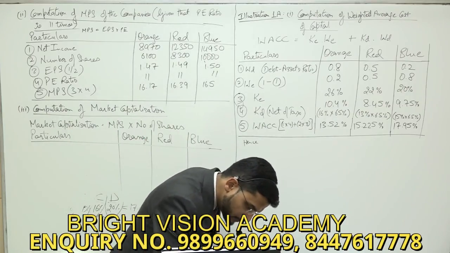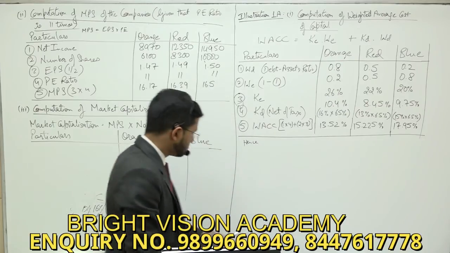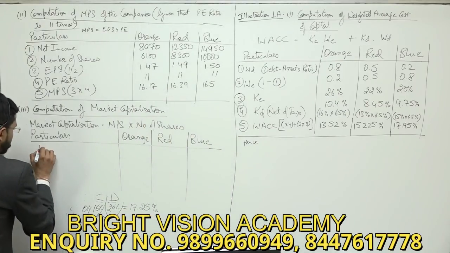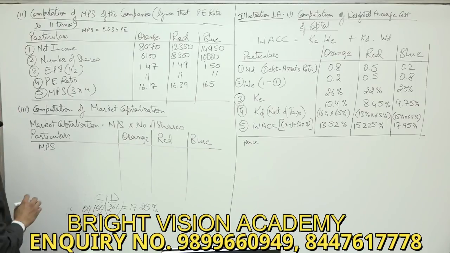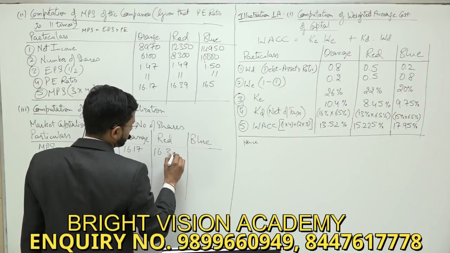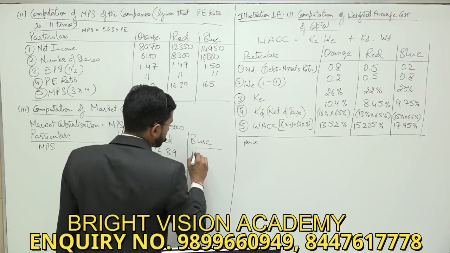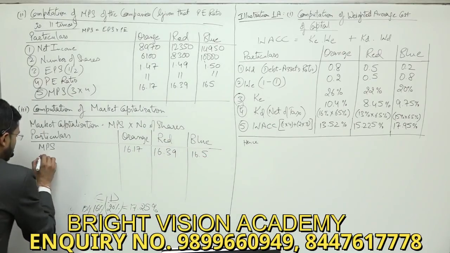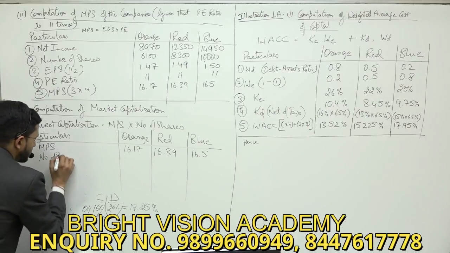So again, for the three companies, orange, red and blue, let us see what is the market price per share. Market price per share we've just computed. Let us see what are the number of shares.